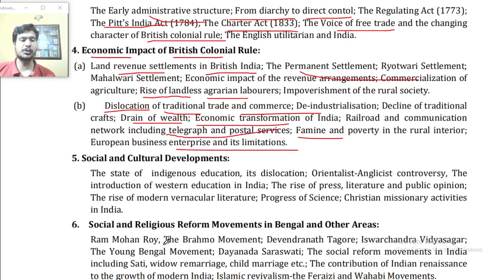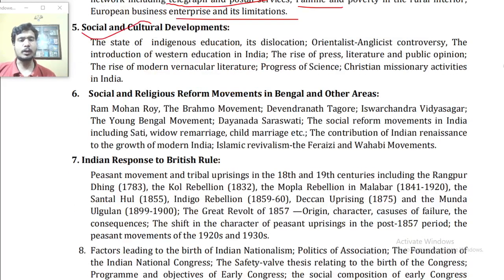and its limitations. Point number 5. Social and cultural development. The state of indigenous education, its decline, Orientalist-Anglicist controversies, introduction of Western education in India, the rise of the press, literature, and public opinion, the rise of modern vernacular literatures, progress of science, Christian missionary activities in India.